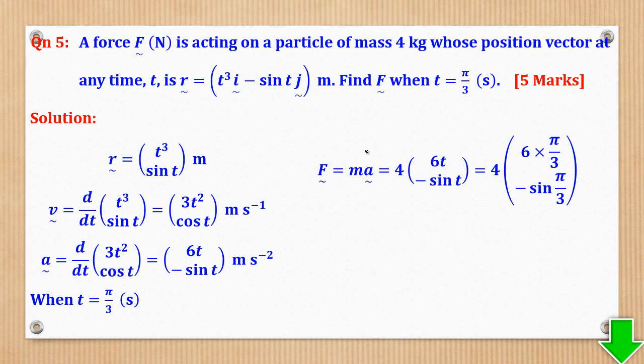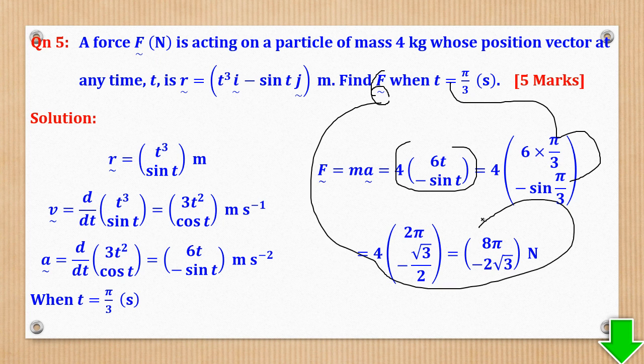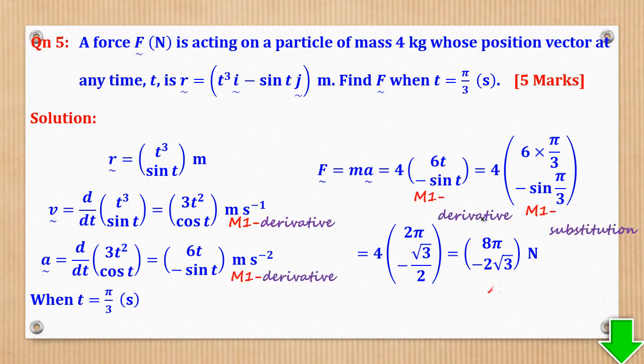Force will be ma, so substitute the value of t. Remember to set your calculator to radians, and you'll be able to get those values. Because there's a tilde here, it means they want the answer in vector form, so you have to stop there. And that's what they wanted.